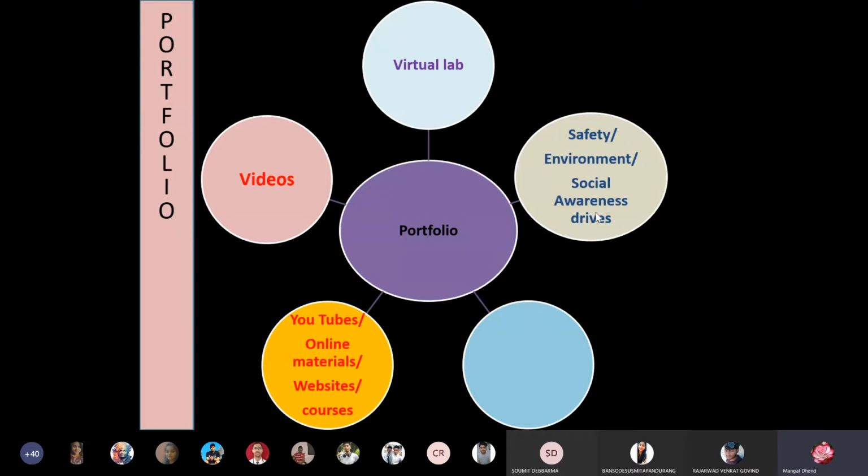Then safety activity you can collect, social awareness drive you can make. This is vacant, so you can think about it in an innovative way. What can be apart from this? YouTube you can create. If you make your own video, you can post it on YouTube. Online materials you can use, websites you can use, courses I already told you, or you can prepare a video itself. So if you are good in animations, prepare this.